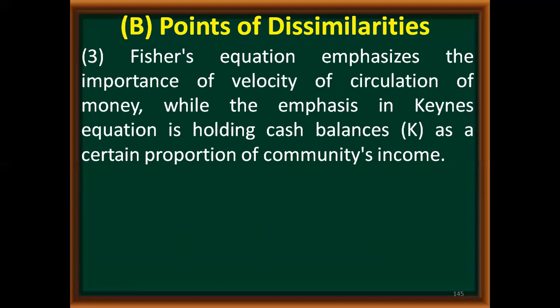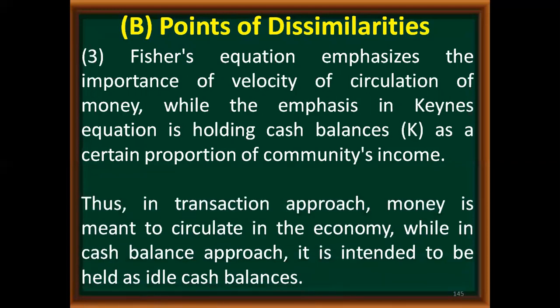So Keynes and Pigou have the same views because both of them belong to the same school, the Cambridge University. So Alfred Marshall, Pigou and Keynes had the same views. So Keynes has also given importance to K as compared to the velocity of circulation of money.